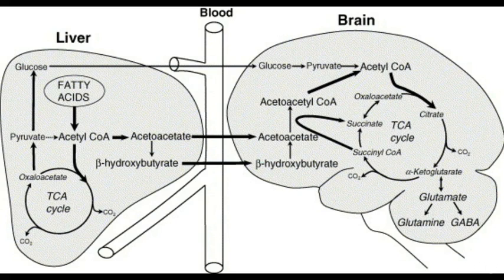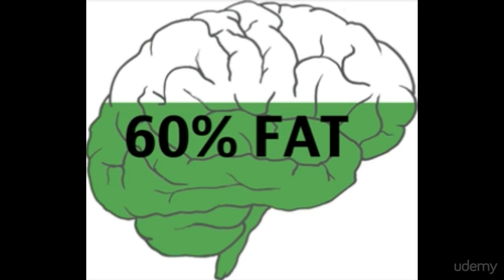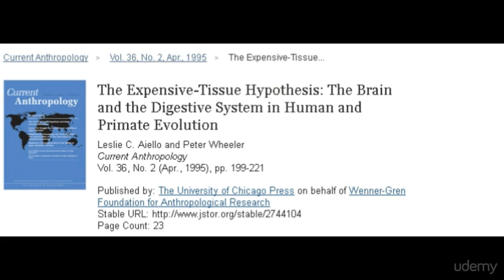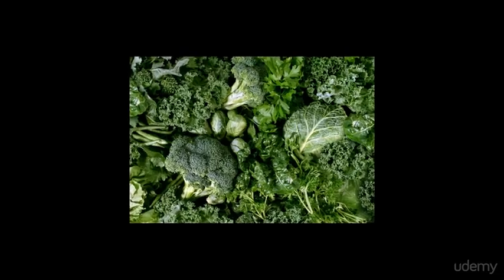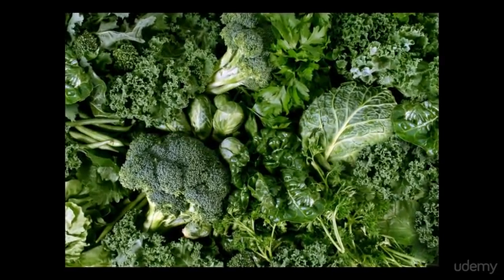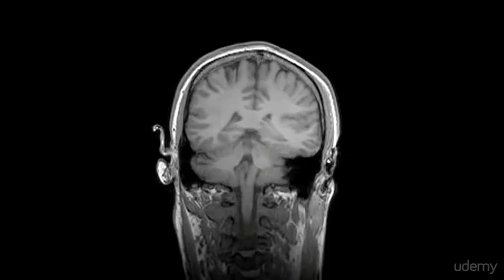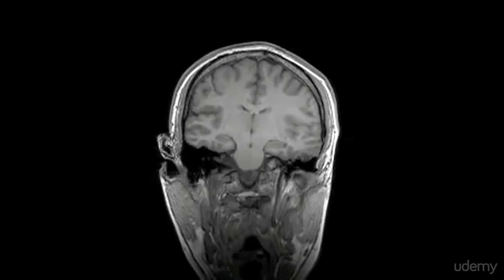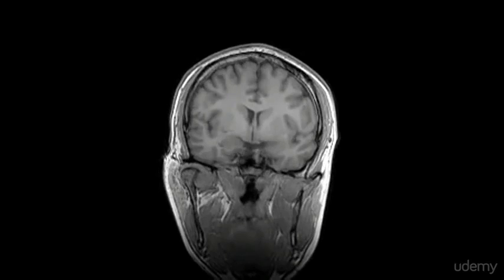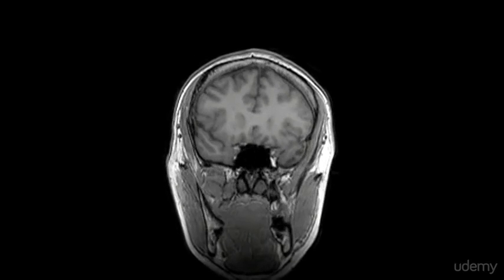Carbohydrates are the default fuel source, but not because they're better than fatty acids by any means. The body simply prefers carbs because they're easy to store and quick to absorb. However, the brain is made up of 60% fat and runs a lot better on ketones. In fact, the high amounts of fat found in animal products and meat were probably one of the driving forces of our increased brain size as humans. If we were to eat only plant foods, we wouldn't have been able to get enough excess energy for our brain to improve itself. When you're in ketosis, the brain begins to use less glucose, and the small amount it needs can be derived from ketogenic foods.